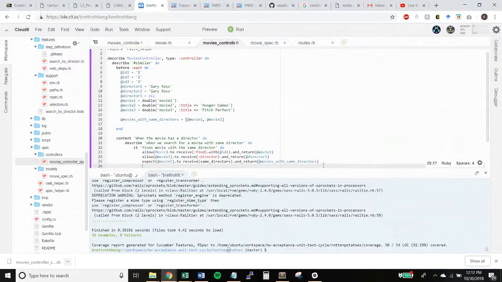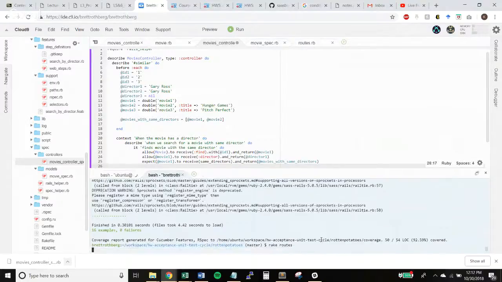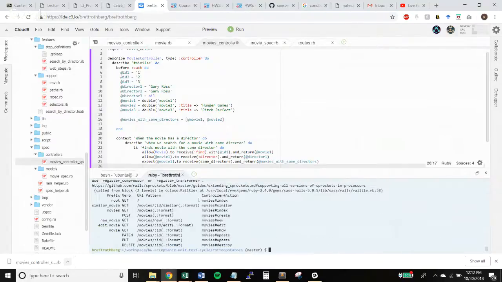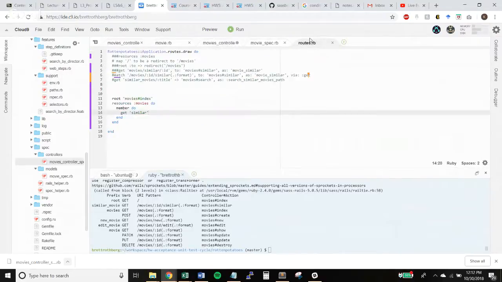Okay. And then we have to do that thing we did in routes.rb, the get. You know how when you type rake routes, it says the routes and then it says get and stuff. Yeah. So I think we just have to do get, and then this would be that other method, right? What's the one we wrote the routes for? Similar or same directors?